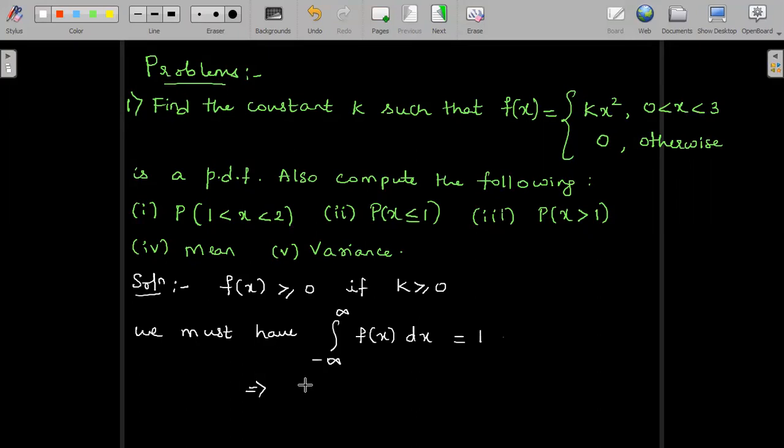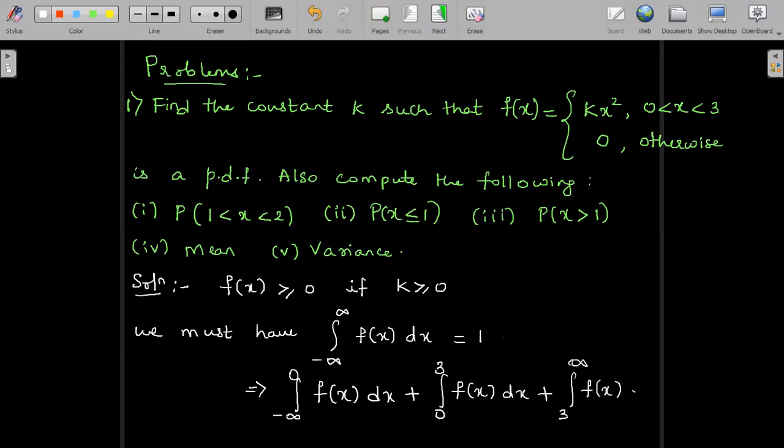So we will be writing down the limits as integral minus infinity to 0 f of x dx plus integral 0 to 3 f of x dx plus integral 3 to infinity f of x dx is equal to 1. The overall interval minus infinity to infinity is now split into minus infinity to 0, 0 to 3, and 3 to infinity. So between minus infinity to 0, the f of x value is equal to 0 from the given data. So this vanishes to 0.